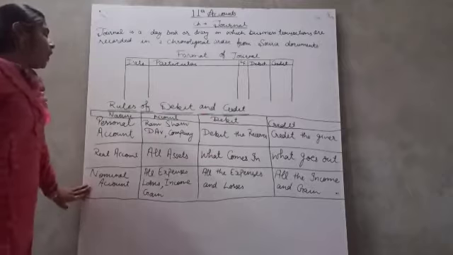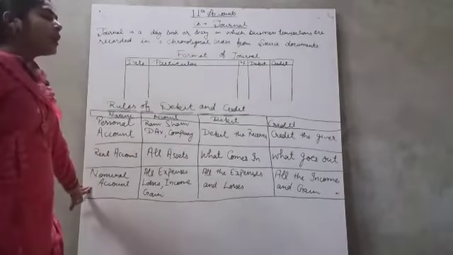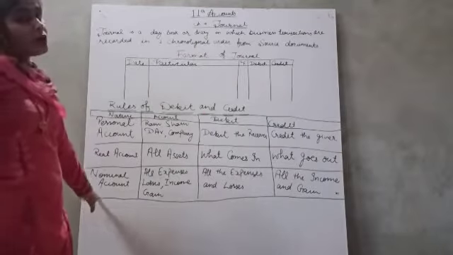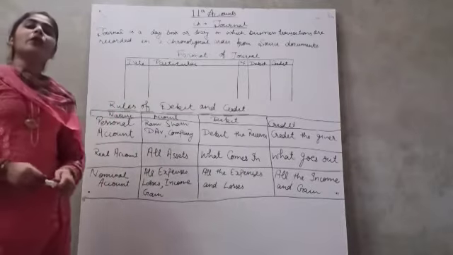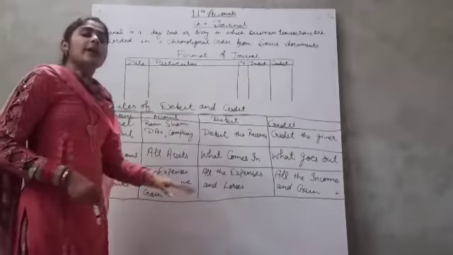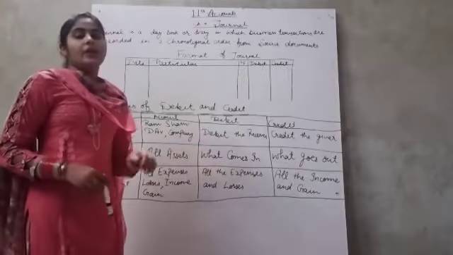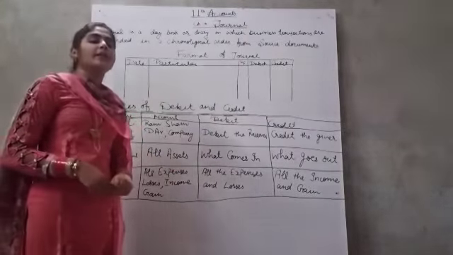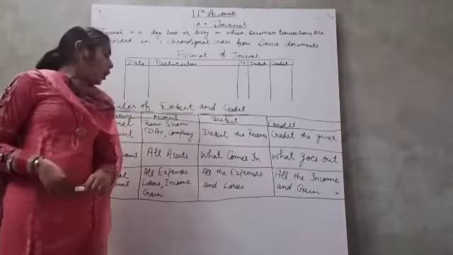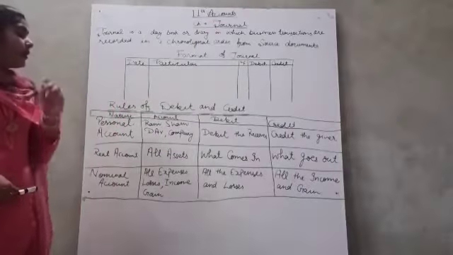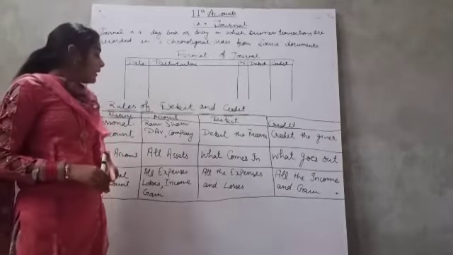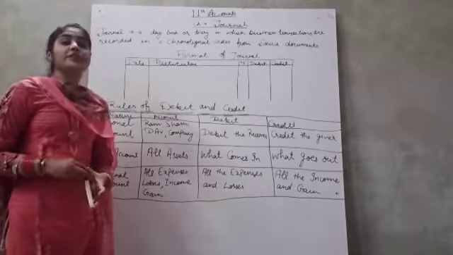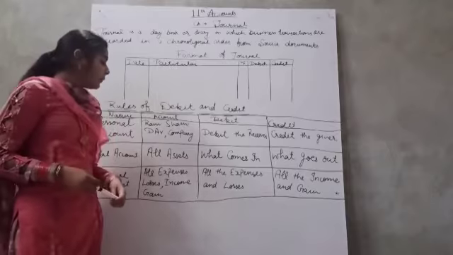Nominal account. All the expenses, income and gains are covered under the nominal account. The rule of nominal account is debit all the expenses and losses, credit all the income and gains. All the expenses like rent of the building, salary of the office colleagues and the wages of workers are debited.